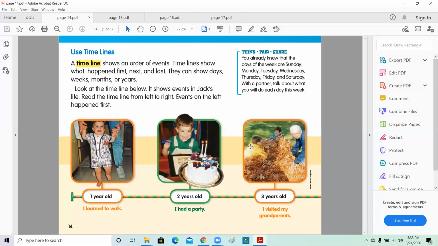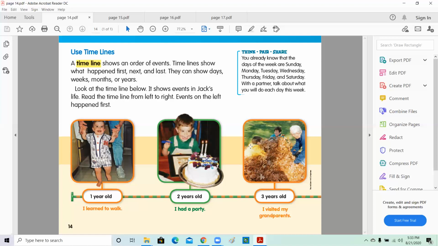Okay. If you talk about a timeline about you, you can say, from the timeline, I learned what event happened first, because you know it is in order. When he was 1 year old, Jack could walk. And when he was 2 years old, he had a party and he had 2 candles on his cake. When he was 3 years old, he visited his grandparents. So seeing this timeline helps you to know information about events and that they happened in order.